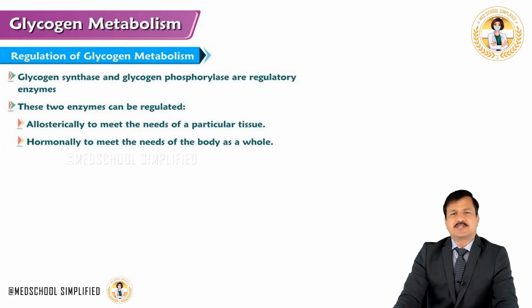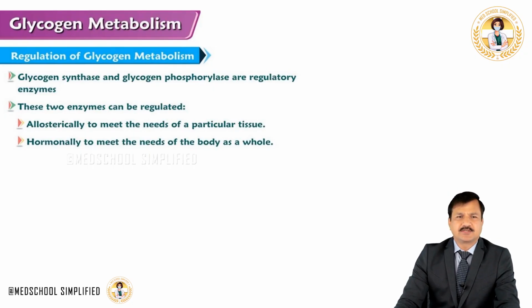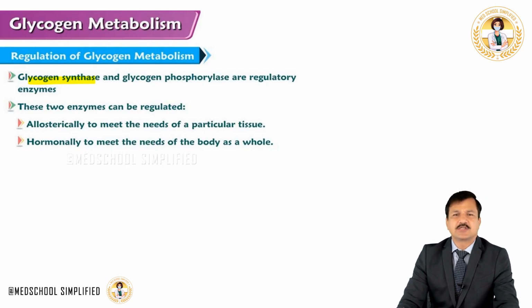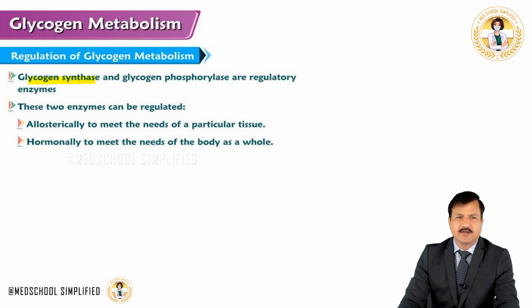Now the two enzymes that are regulated in glycogen metabolism regulation that you must be aware of are glycogen synthase, which is the key regulatory enzyme in glycogen synthesis, and glycogen phosphorylase, which is the key regulatory enzyme in glycogen degradation.